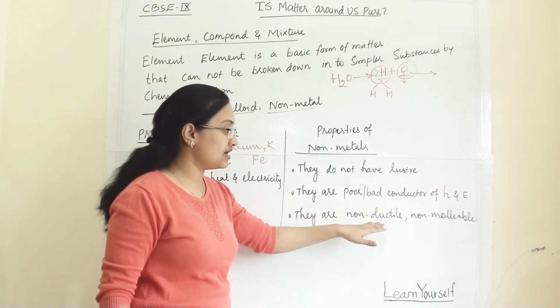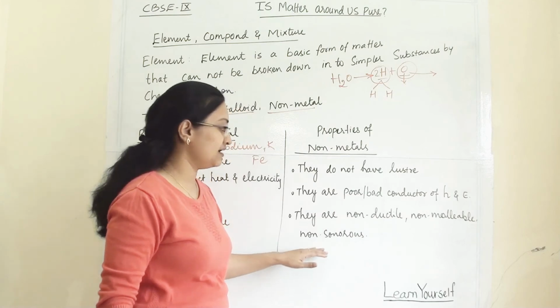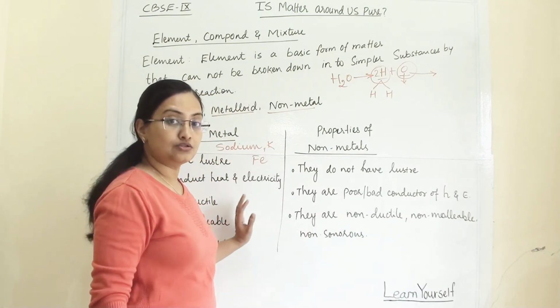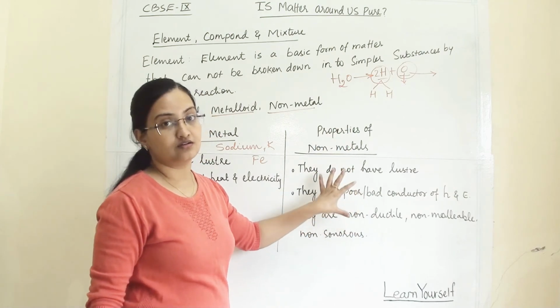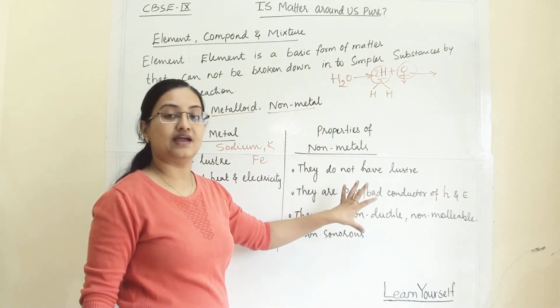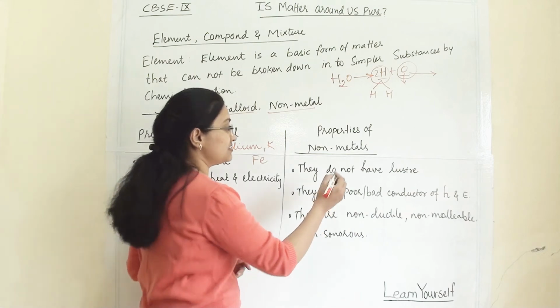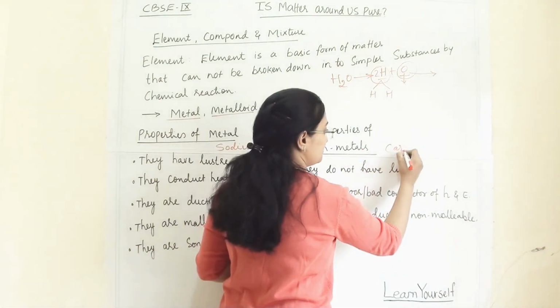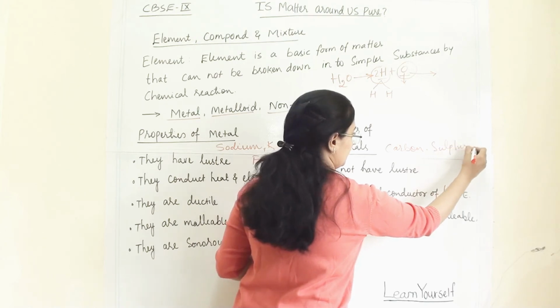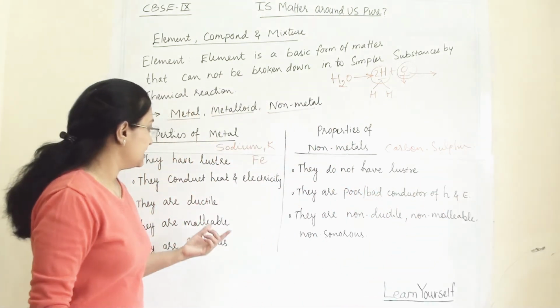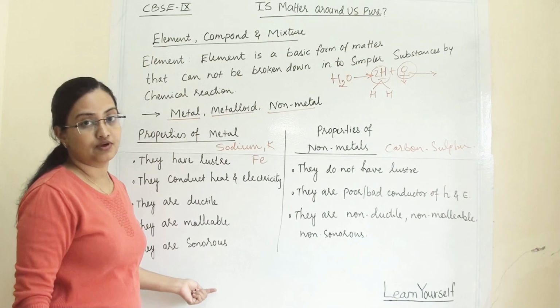They are non-ductile, non-malleable, and non-sonorous. You can also write that metals are hard, whereas non-metals are soft, liquid, and gaseous. Non-metals include carbon and sulfur. So these are non-metals, and these are the properties of metals.